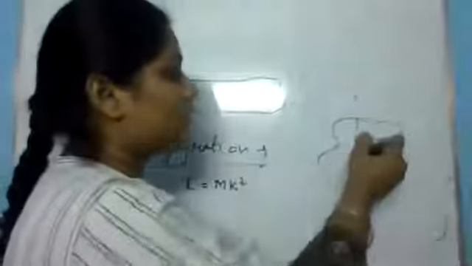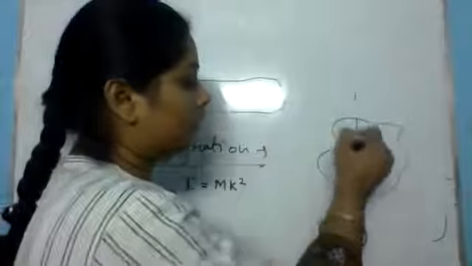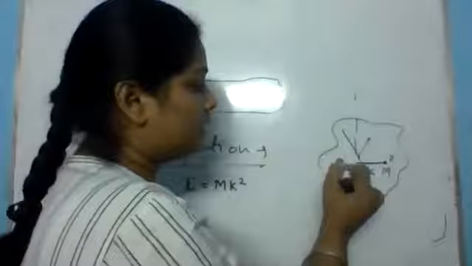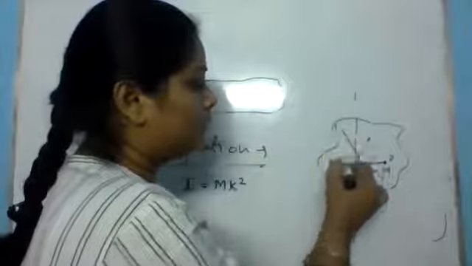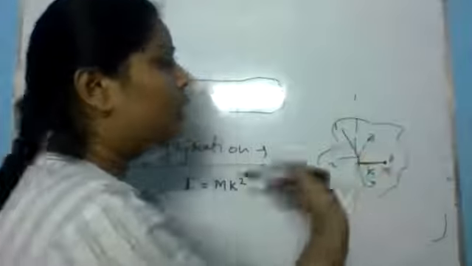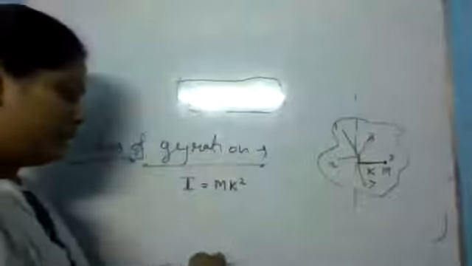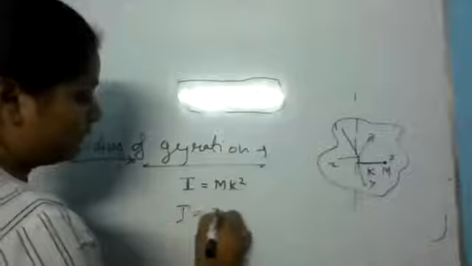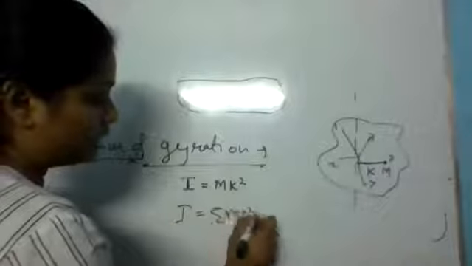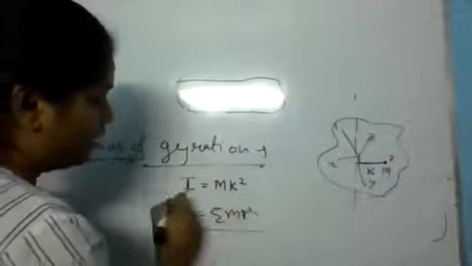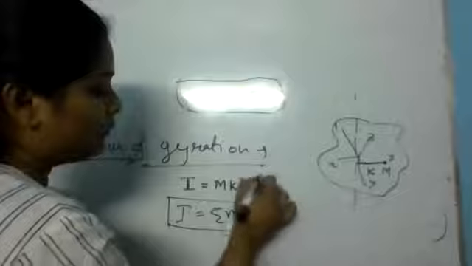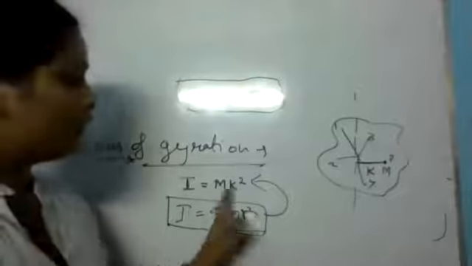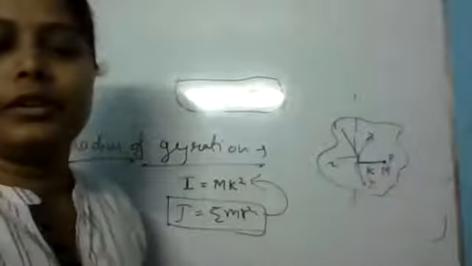If there are a lot of particles in it, this will be the distance, this will be the distance, this will be 1, 2, 3, 4. Suppose there are 4 particles or 5 particles. So when you find the I, summation of m r square, this total moment of inertia will be equal to the moment of inertia with respect to this point.